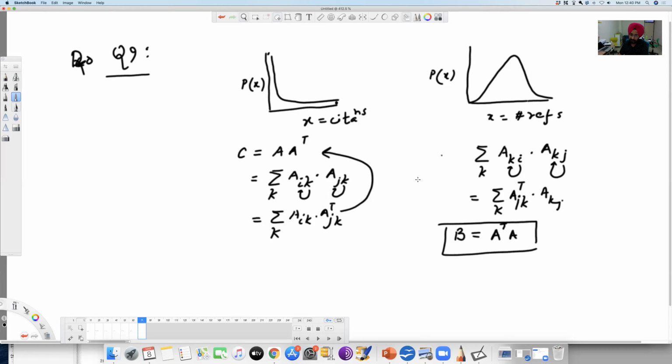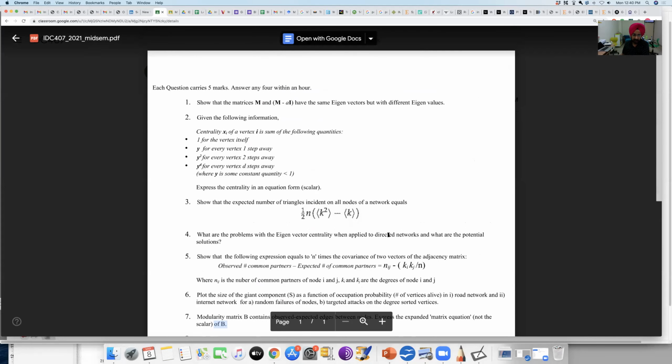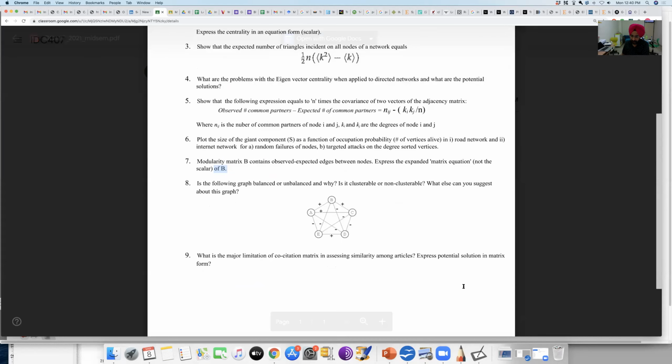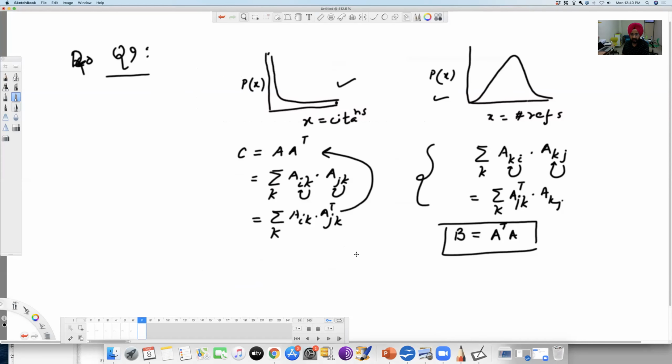Even if you didn't have this derivation, but had some kind of explanation of these two things, that should be sufficient. Okay, so yeah, that was all. That was all about your paper. If you have any doubts about these explanations, we can discuss that now. Anybody? If you did something else and you think that that is also correct, we can discuss it.